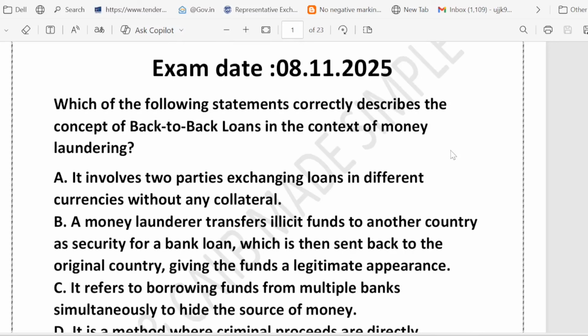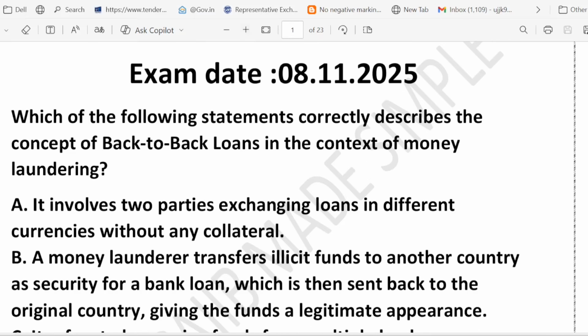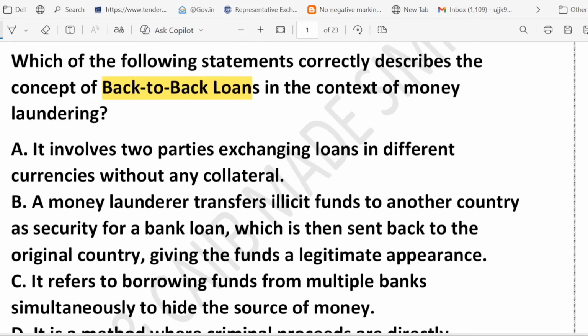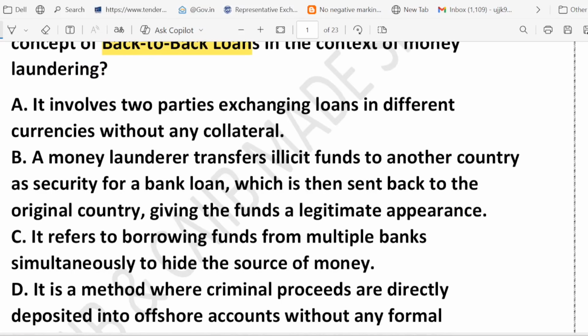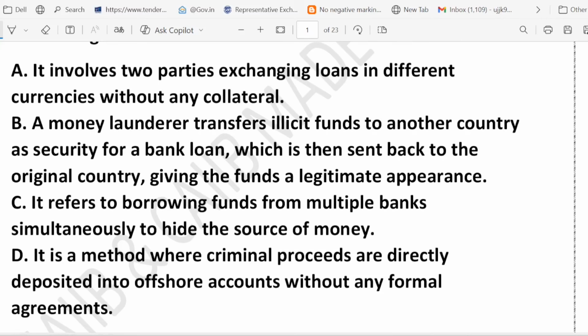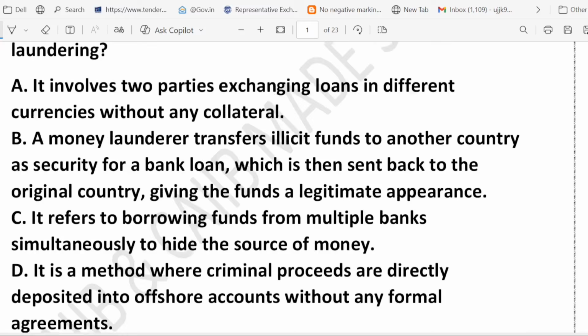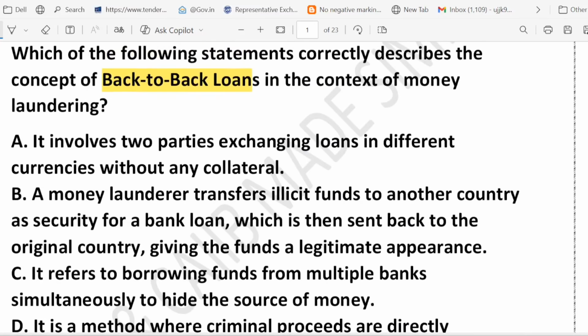First question is, which of the following statements correctly describes the concept of back-to-back loan in the context of money laundering? The very important concept here is back-to-back loan. Please mark it down, very important. So the options are: A, it involves two parties exchanging loans in different currency without any collateral. Option B, a money launderer transfers illicit funds to another country as security for a bank loan, which is then sent back to the original country. Option C, it refers to borrowing funds from multiple banks simultaneously to hide the source of money. Option D, it is a method where criminal proceeds are directly deposited into an offshore account without any formal agreement. So these are the options that have been given. Now, which statement correctly describes the back-to-back loan?